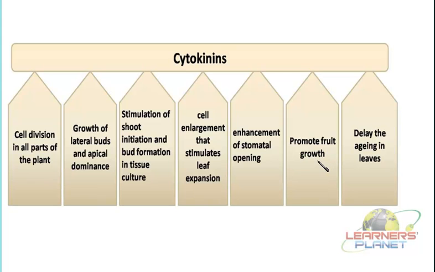Further, they can promote the growth of the fruits of the plants. They are enhancing the rate of development of the fruits. Besides this, they can delay the aging in the leaves. Now, of course, aging in leaves means what? The process of senescence, right? Especially in the leaf part. The same process was observed in the functions of the auxins also, but here it is related with the aging in the leaves.